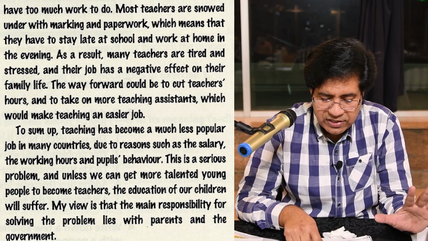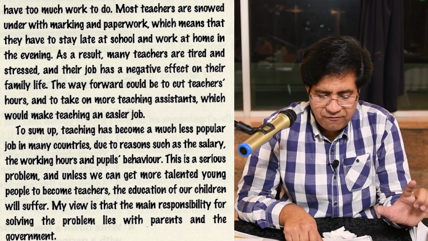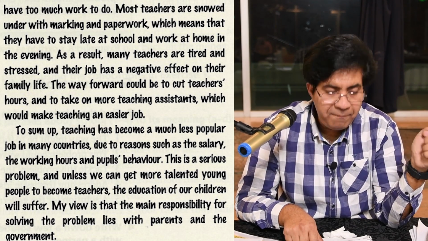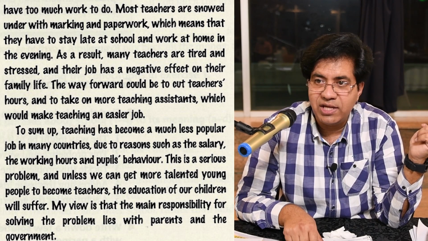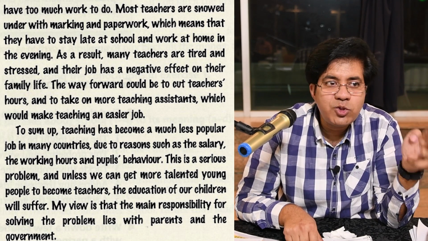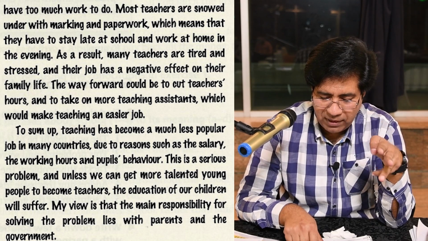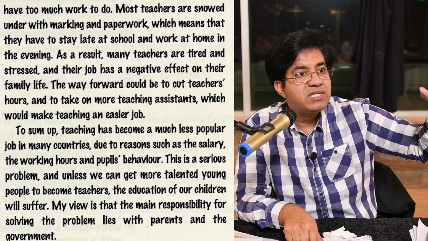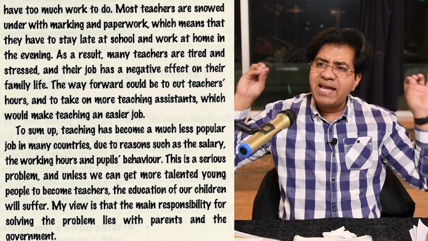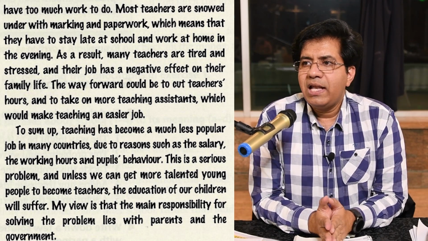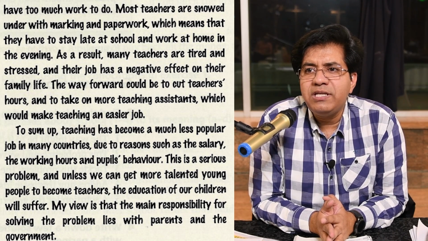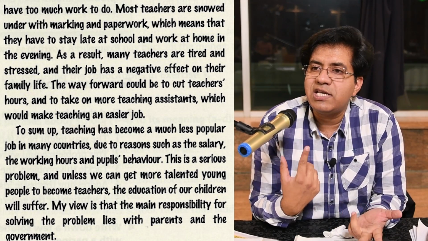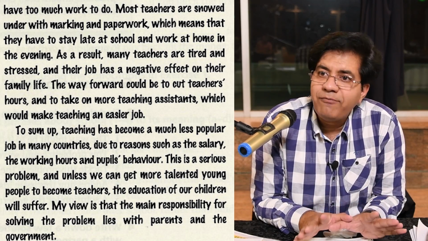You can write, this is a serious problem, and unless we increase the salaries of teachers, comma, provide them more teaching assistants and make students behave well in class, comma, education of our children will suffer. 3 solutions, and in one sentence you will write that, and in every essay type you have to give your opinion. Now, don't argue opinion is only for opinion essay. No, in every essay type, opinion essay, advantages, disadvantages, problem solution, discussion, you have to give your opinion.